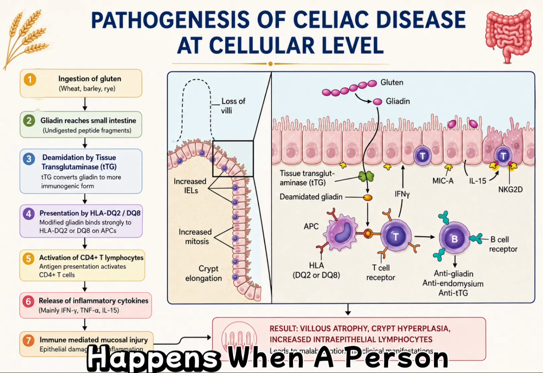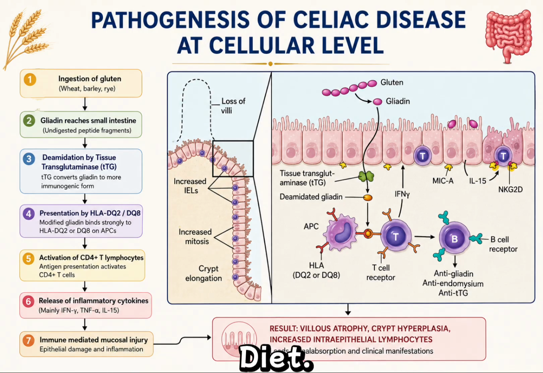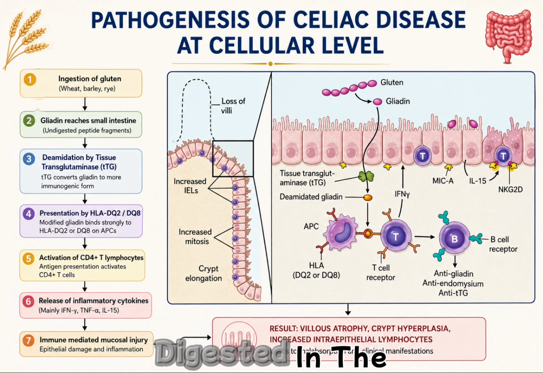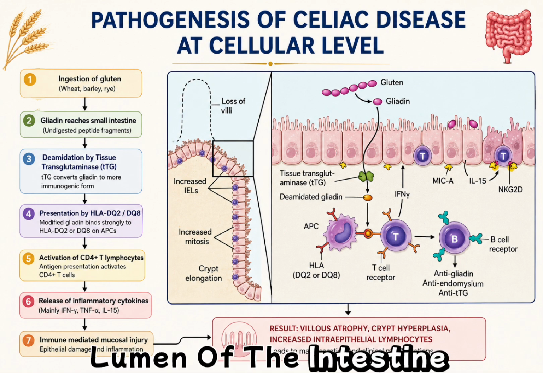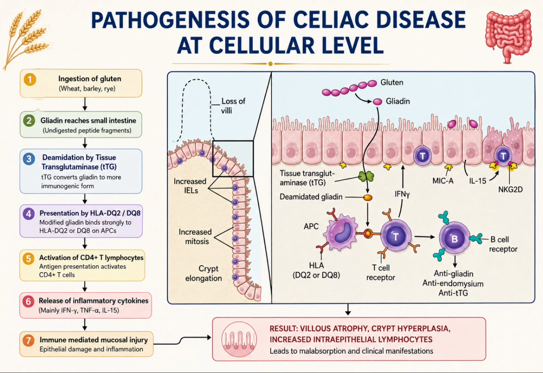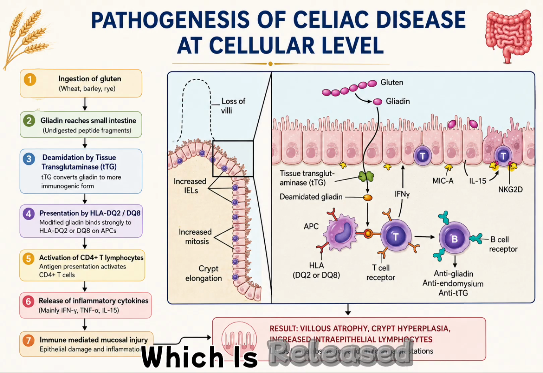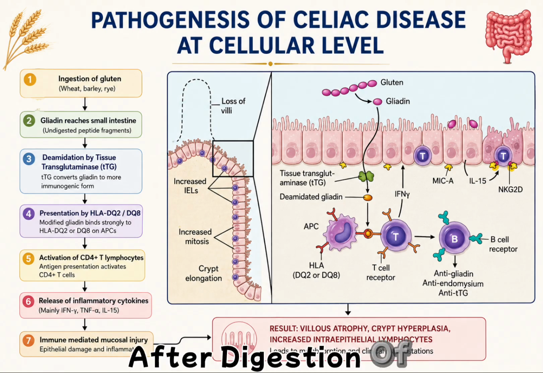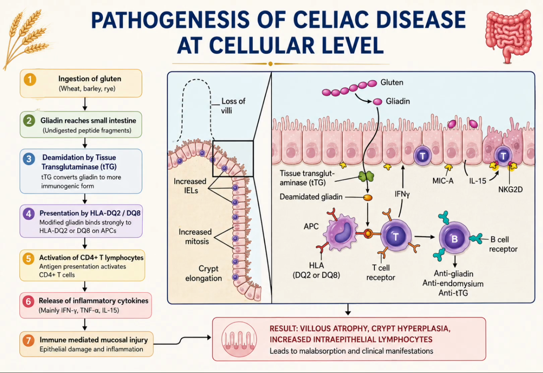Now let's see what happens when a person consumes gluten in the diet. Normally, gluten is digested in the lumen of the intestine by various enzymes. One of the components released after digestion of gluten is gliadin.